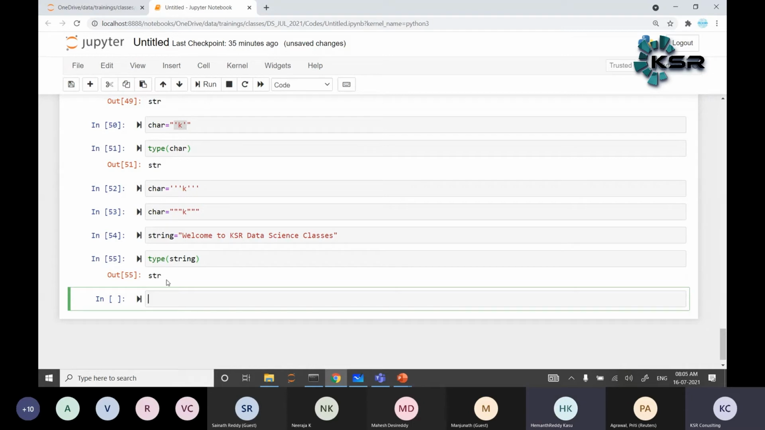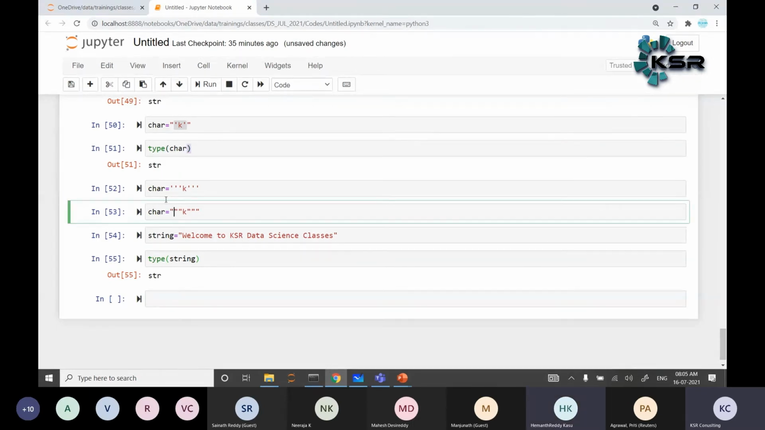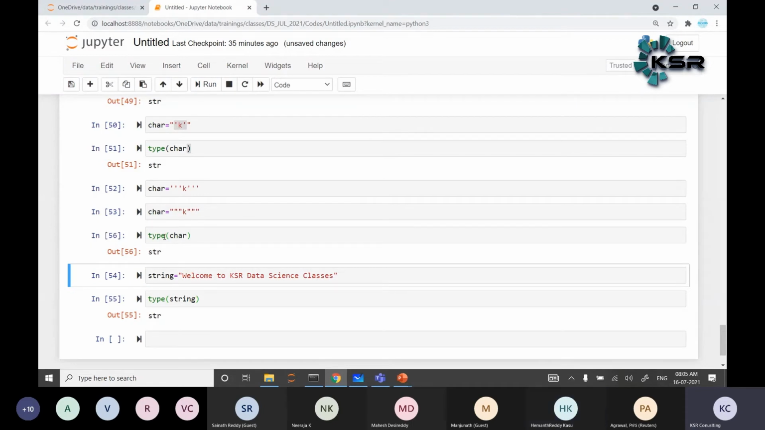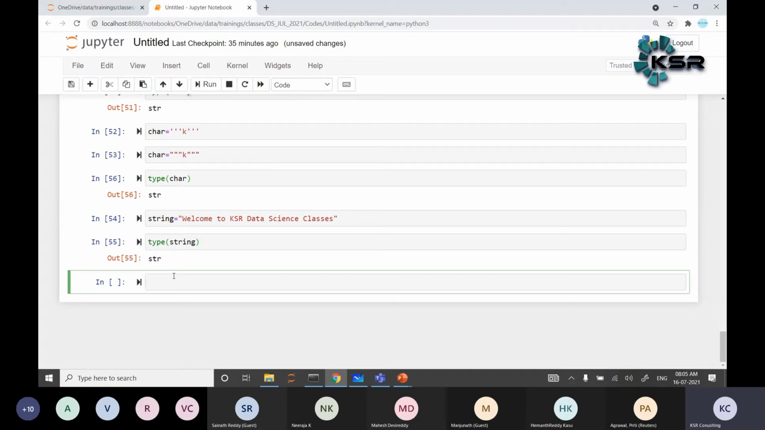Suppose type of char, which we have created right here. Check the type of any input, it is character only. Type of any input is also the same, string only. Everything is string only. So you can use a single quote or a double quote, anything, either single or double quotes.